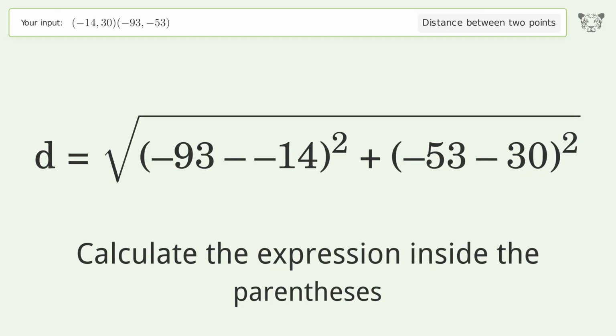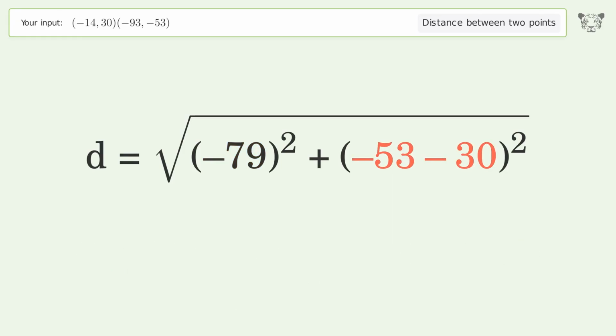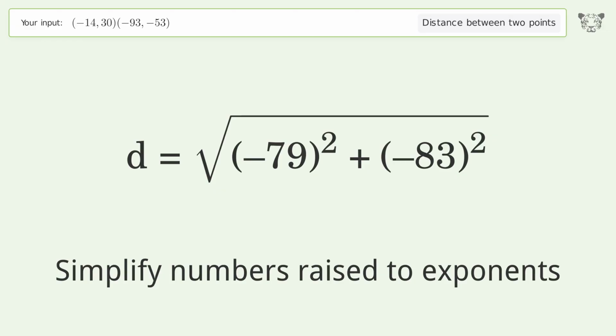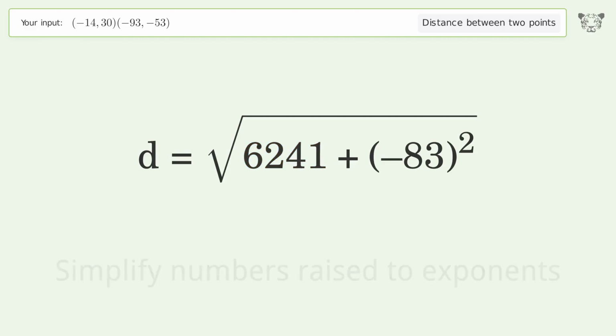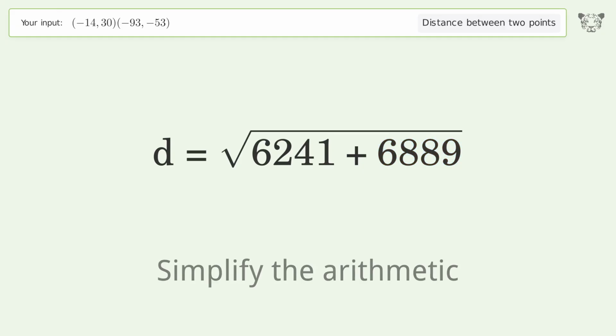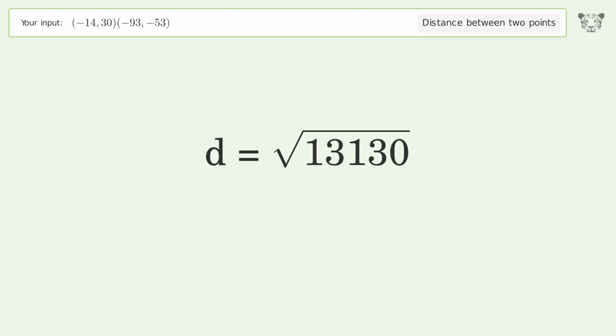Calculate the expression inside the parentheses. Simplify numbers raised to exponents. Simplify the arithmetic. And so the distance between the 2 points is the square root of 13,130, or 114.586.